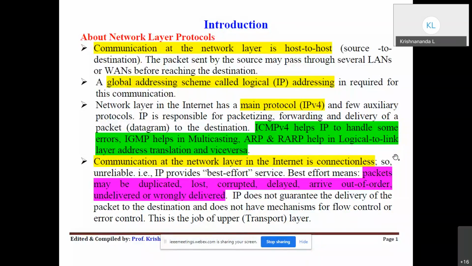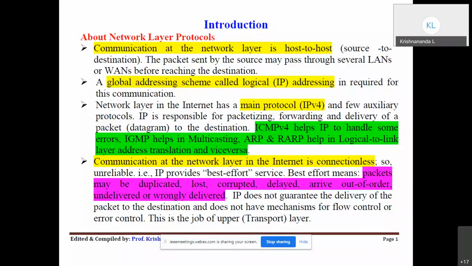So the basic design of the IP was to keep it simple. And in the earlier days, as you all know from the history of the internet, it started in 1969 through ARPANET. So when the internet started, and through the IETF, all these RFCs were drafted. So this much volume of traffic was not envisioned, right? What we are using as of today, including voice calls, multimedia, and everything. So they thought it's better to keep the IP protocol very simple, not to put too many operations into it. So they made it a best effort service.